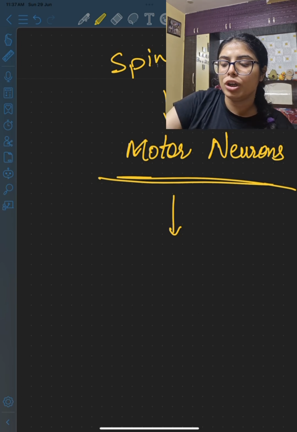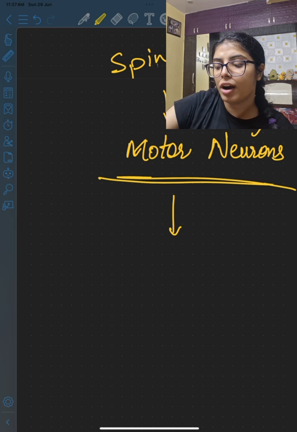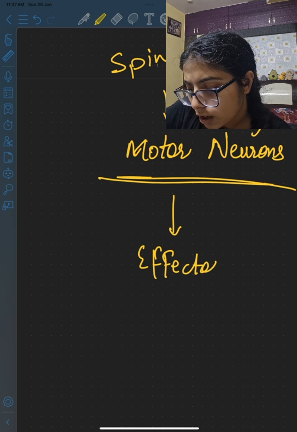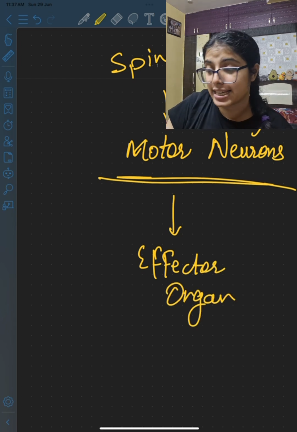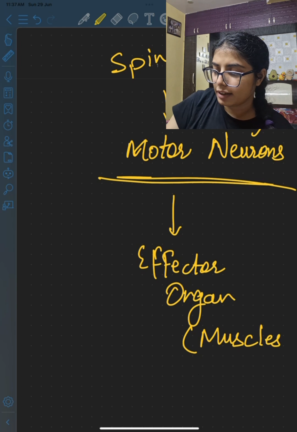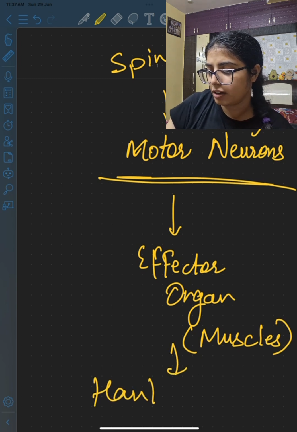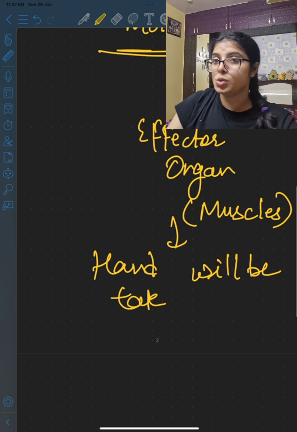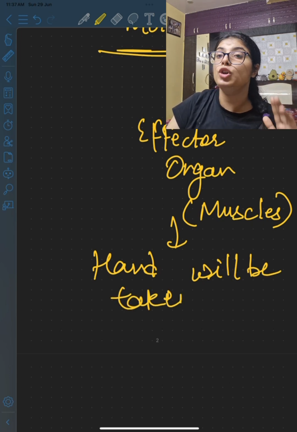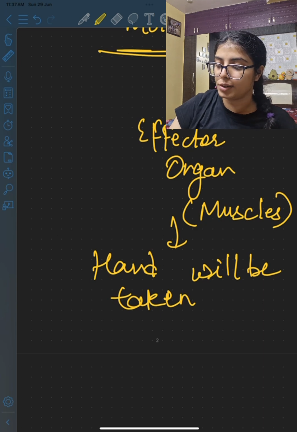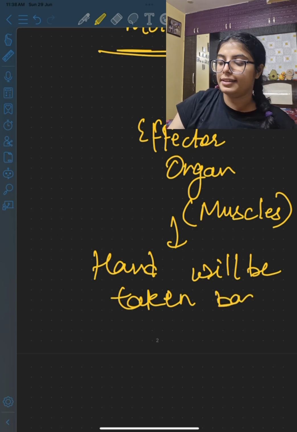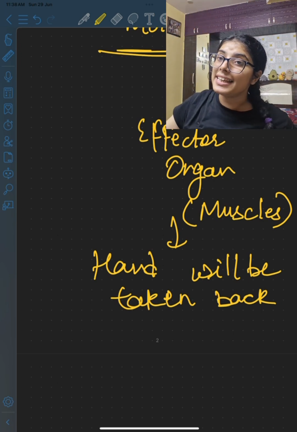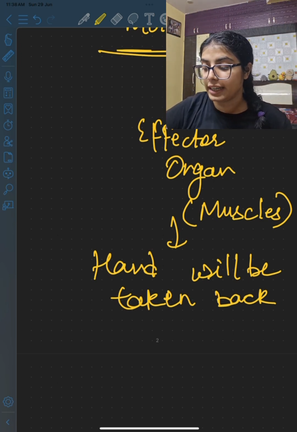So once the motor neurons have taken the information from the spinal cord, they will pass on the information to the effector organ, which are muscles in this case. And finally the hand will be taken back, as in the muscles will retract the hand so that it doesn't remain in contact with the hot cup of water any further. And finally, this is the entire thing that happens during a reflex action. This entire series of events that has taken place is called a reflex arc.